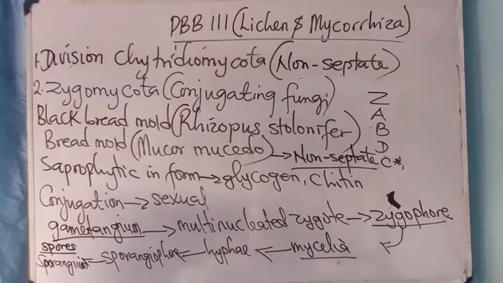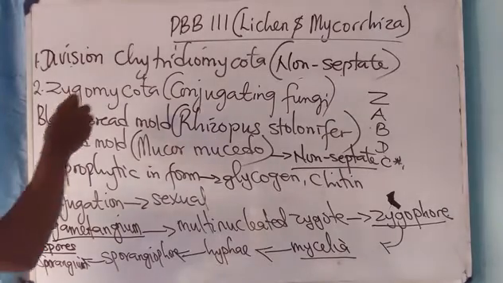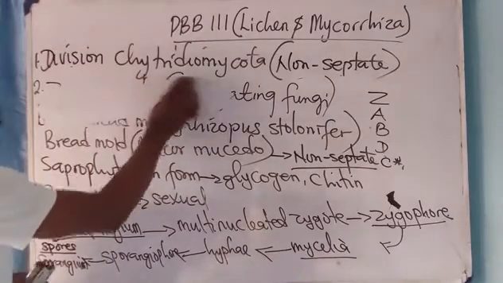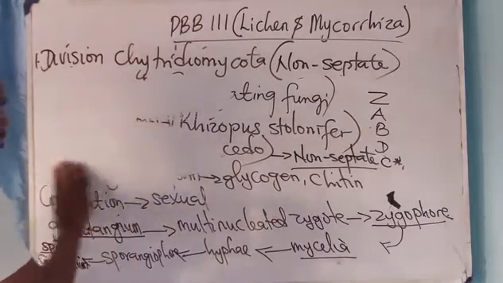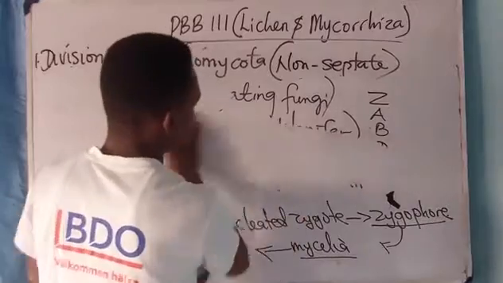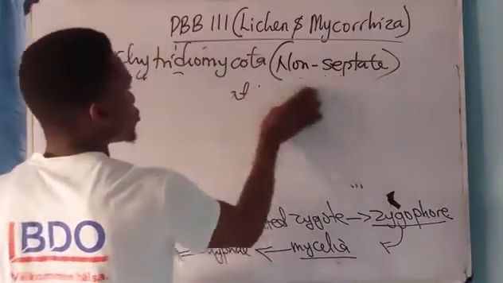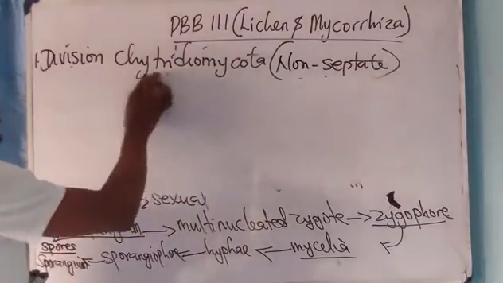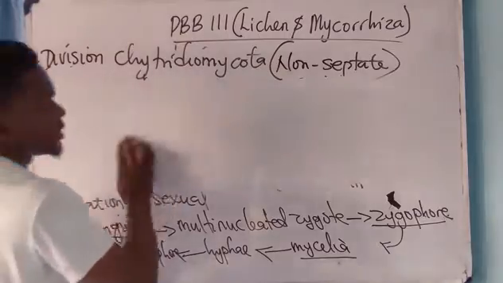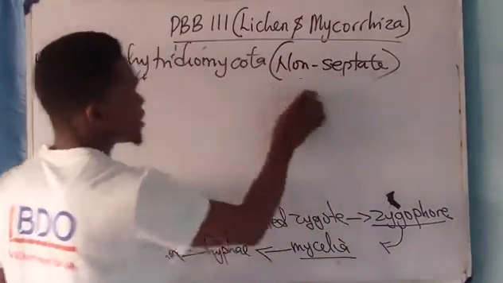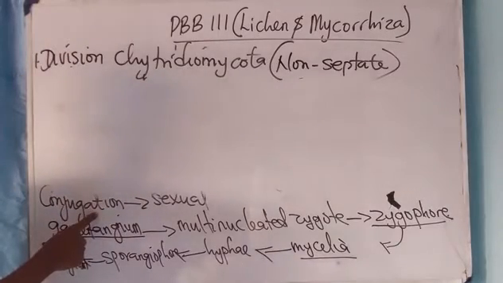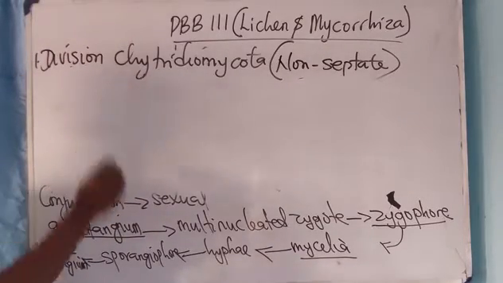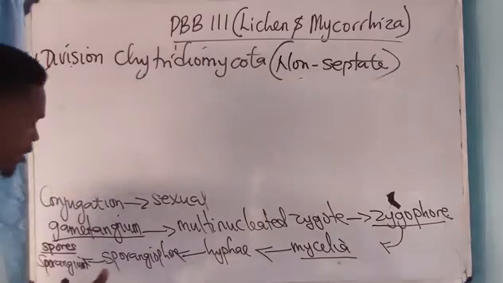While the asexual formation is through spore formation, which means that the spores in the sporangium will fall to the soil to produce a mycelium. So sexual reproduction is through conjugation, while asexual is through spore formation.